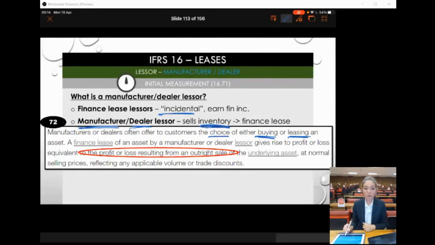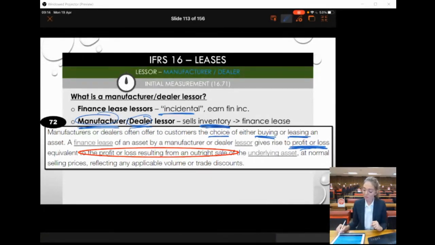Okay, and that means that for a manufacturer, dealer, or lessor, there will be profit or loss on the transaction. Now you would have seen that for my incidental lessor, there was no profit or loss. We just had our finance income that we received. But now, because it's actually the business of this manufacturer or dealer lessor to lease out its inventory, there will be profit or loss that should be recognized as well.